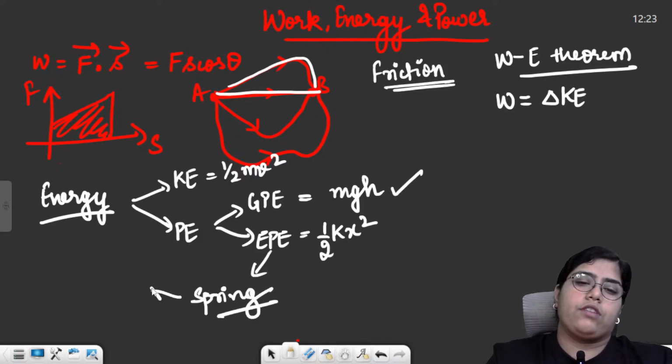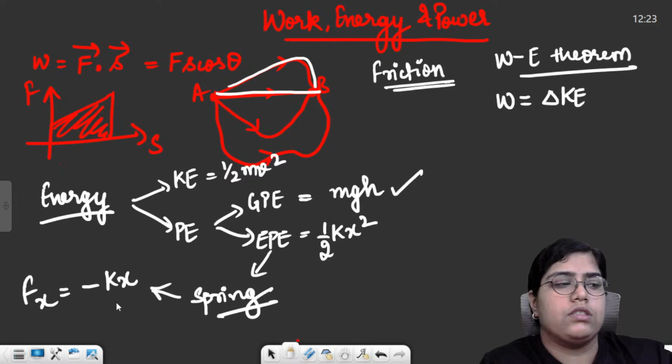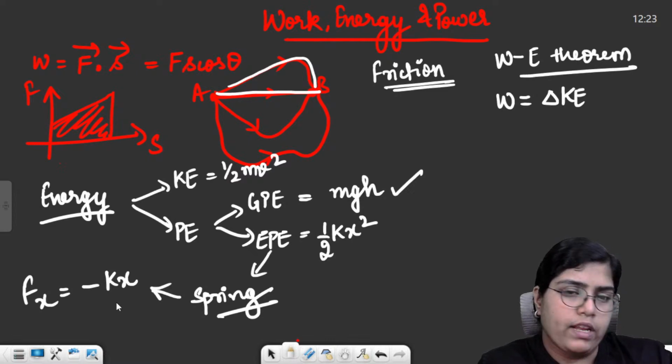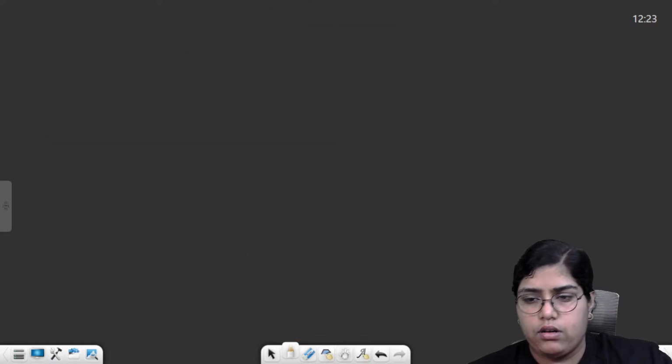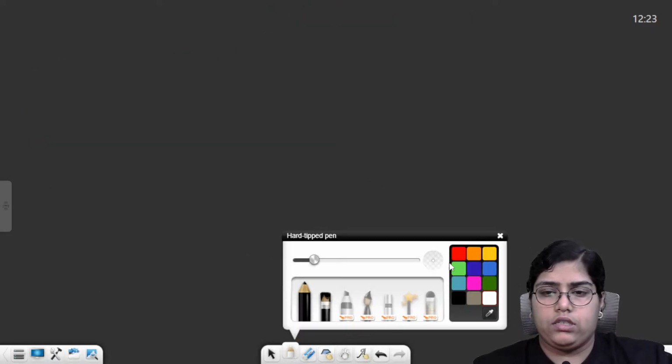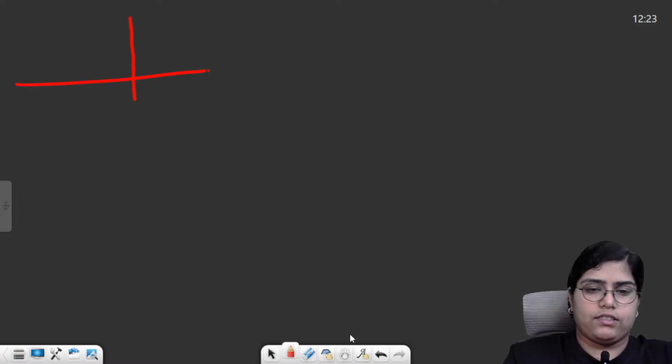So for a spring, you should also remember the restoring force. Restoring force is equal to minus kx. Minus sign because it is restoring, right? Then you also should remember, I'll make sure to cover as many graphs as possible because graph is one of the most favorite things for the NEET exam, right?